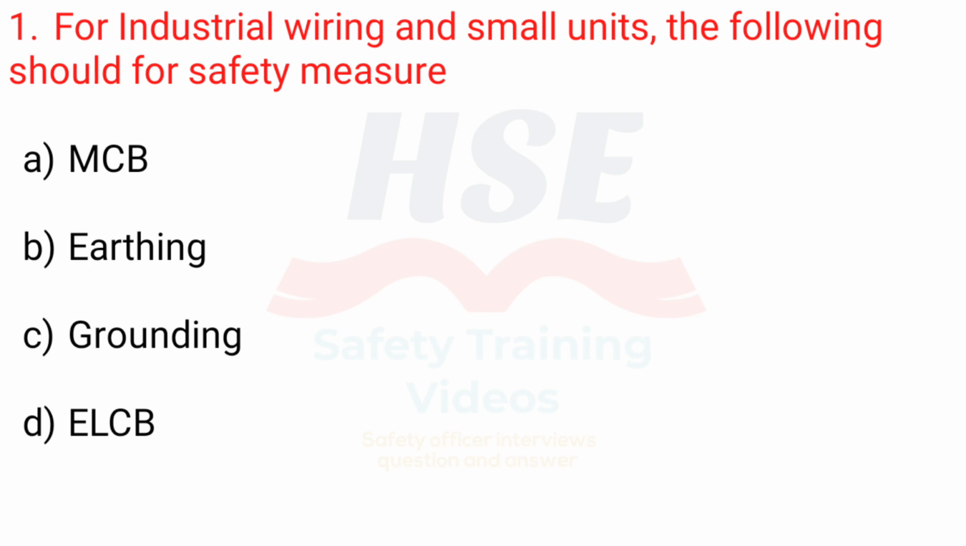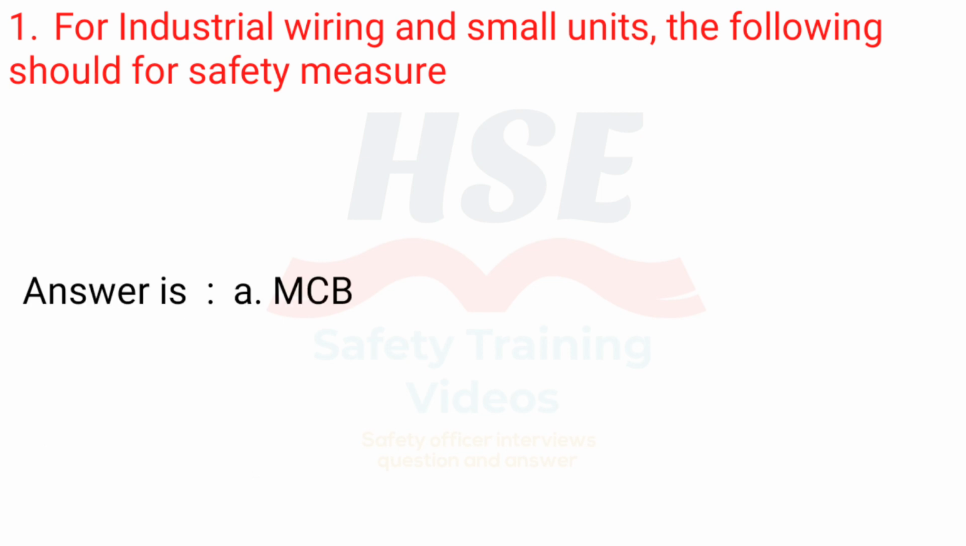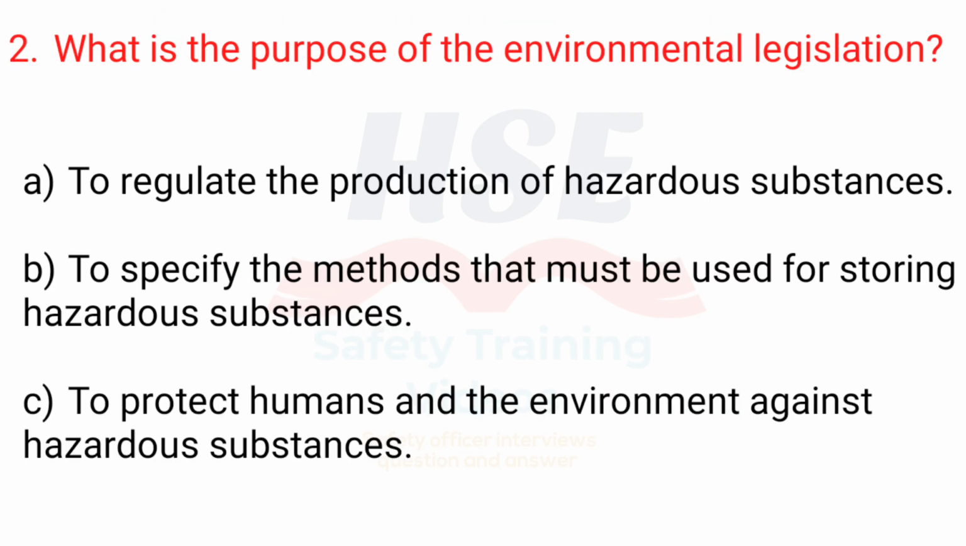1. For industrial wiring and small units, the following should be used for safety measure: A. MCB. B. Earthing. C. Grounding. D. ELCB. Answer is A. MCB.